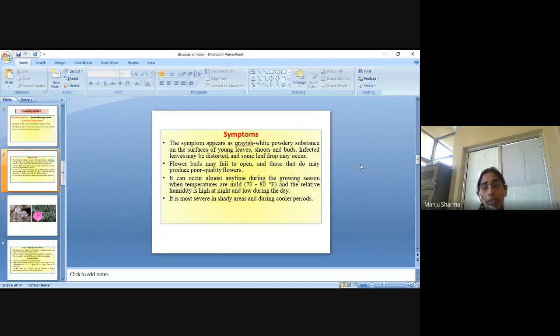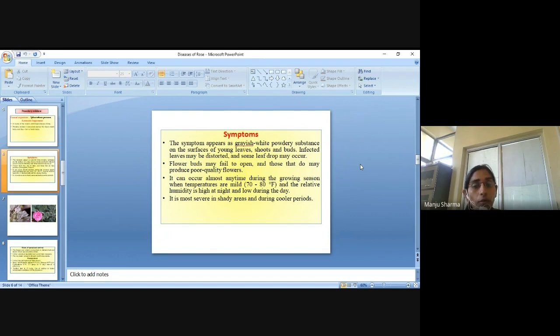Basically at this temperature and during this season, whenever the temperature is 70 to 80 Fahrenheit, the relative humidity will also be high at night and low during the day.